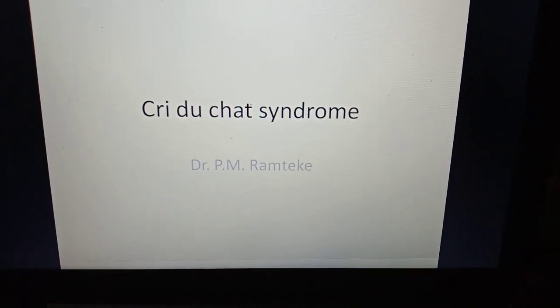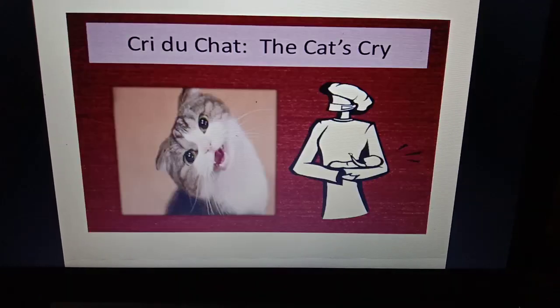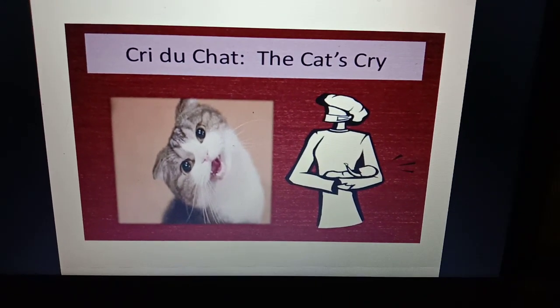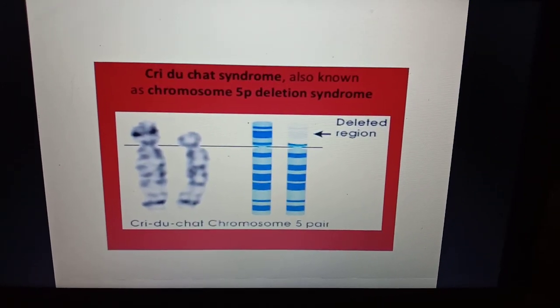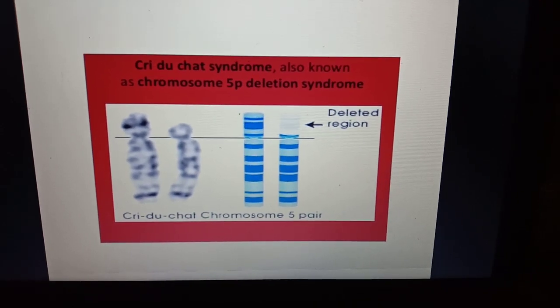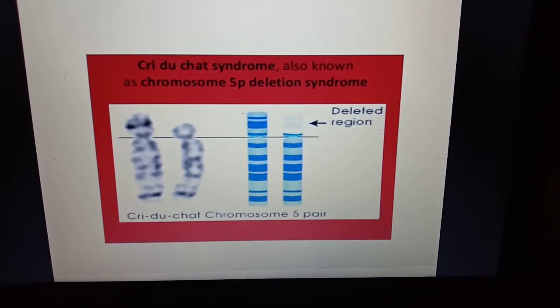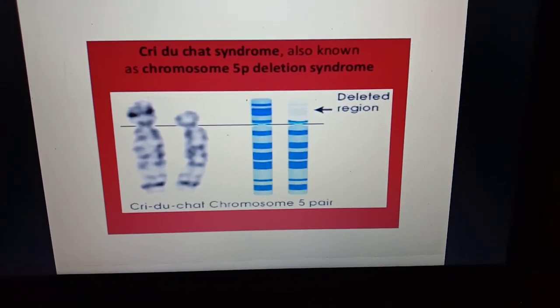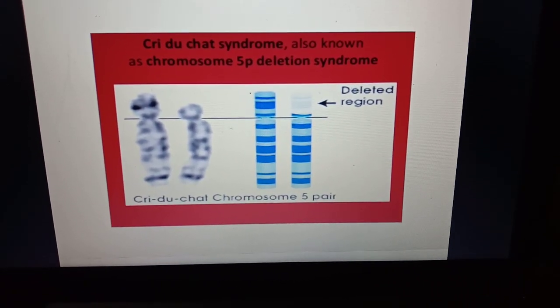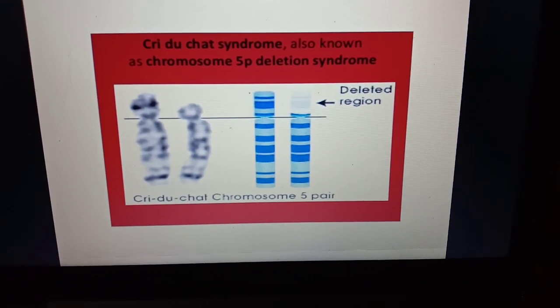We will study about Cri-du-chat syndrome. Cri-du-chat means the cat's cry. Cri-du-chat syndrome is also known as chromosome 5p deletion syndrome. And in this diagram, you can see the deleted region, Cri-du-chat, chromosome 5p deleted.